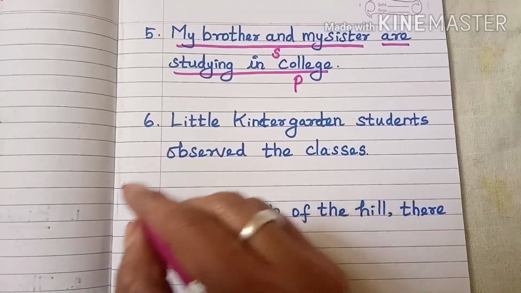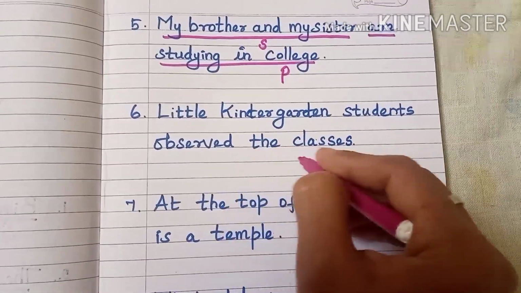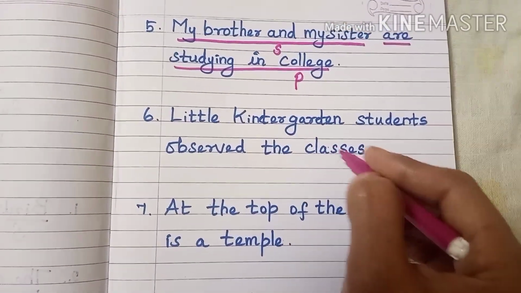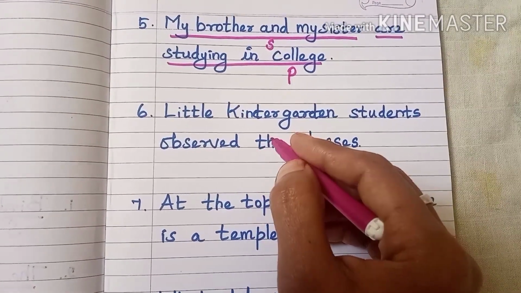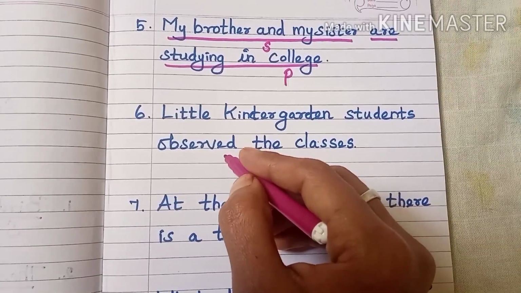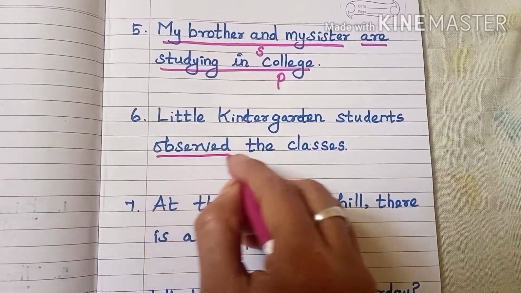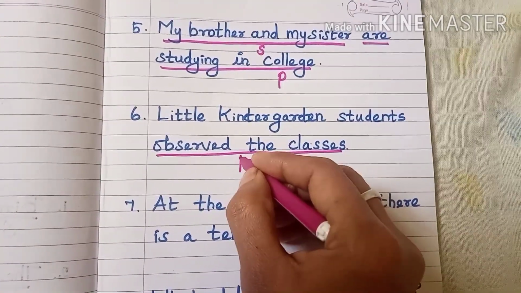Then next one, sixth one. Little kindergarten students observed the classes. Here, who is the action doer or who is the performer? What is the performance they are doing? Observing the classes. So the action here, performance is predicate.